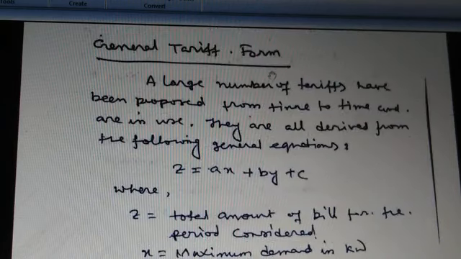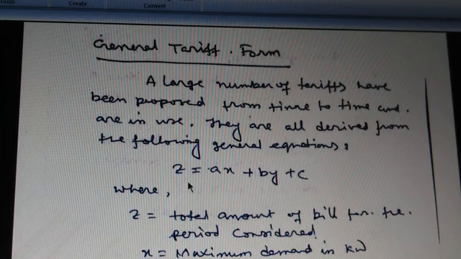Now the general tariff forms. A large number of tariffs have been proposed from time to time and are used. They are all derived from the following general equations. So different types of tariffs are present, and they have different equations.